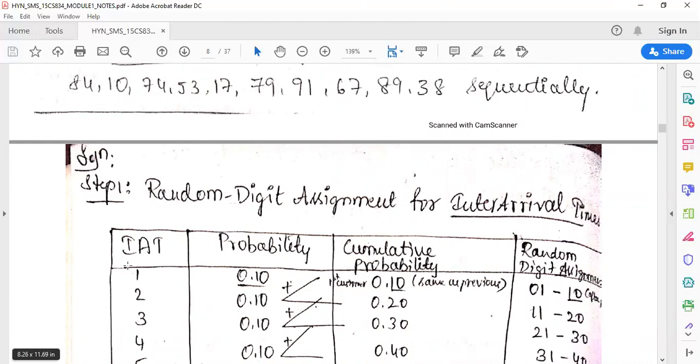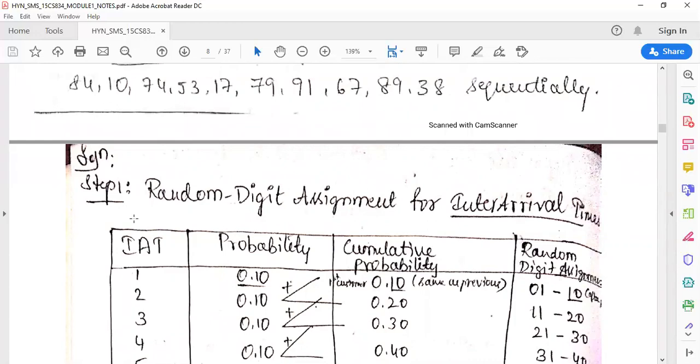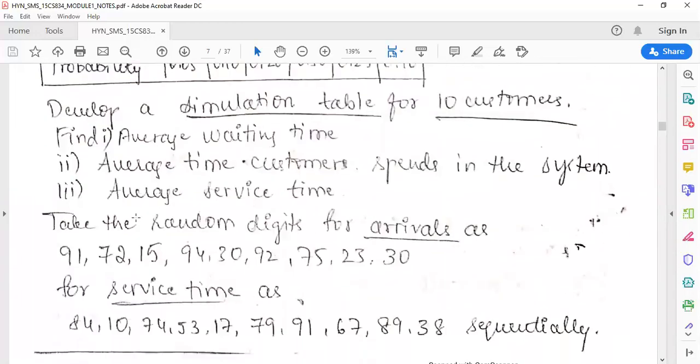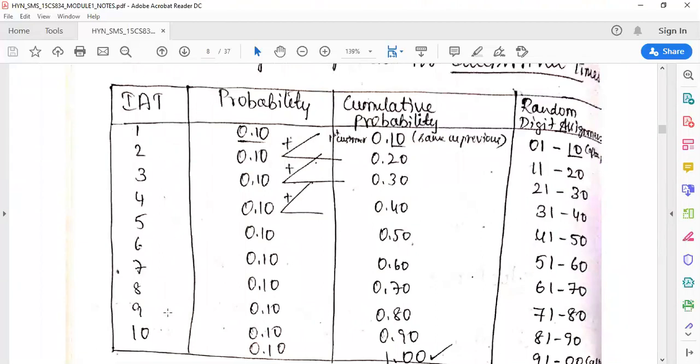In this table, we have 4 columns. The first column is inter-arrival time. The second column is probability. Third is cumulative probability. And fourth is RDA, which stands for random digit assignment. For inter-arrival time, we have 10 customers, therefore inter-arrival time goes from 1 to 10. Like that, you have to write all the inter-arrival times.